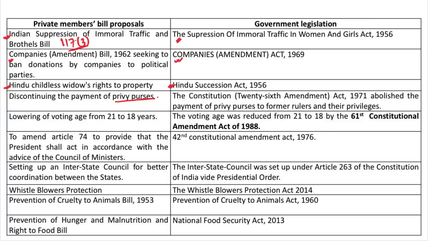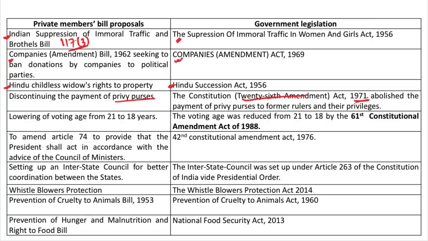The government at that point in time, of course, did not agree with the suggestion, stating that these privileges were being given to the former rulers under some constitutional commitment. But due to the consistent effort by many members in the form of private member bills and also raising the questions outside parliament, government changed the position via the Constitution 26th Amendment Act in 1971. This Constitutional Amendment Act abolished the payment of privy purses and the privileges to the former rulers of princely states.